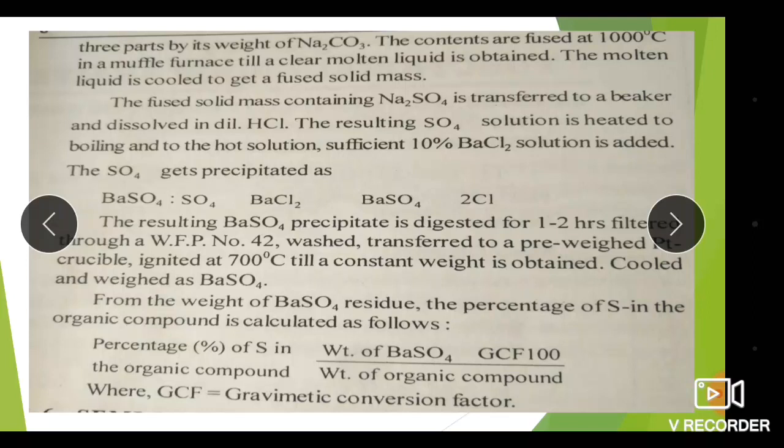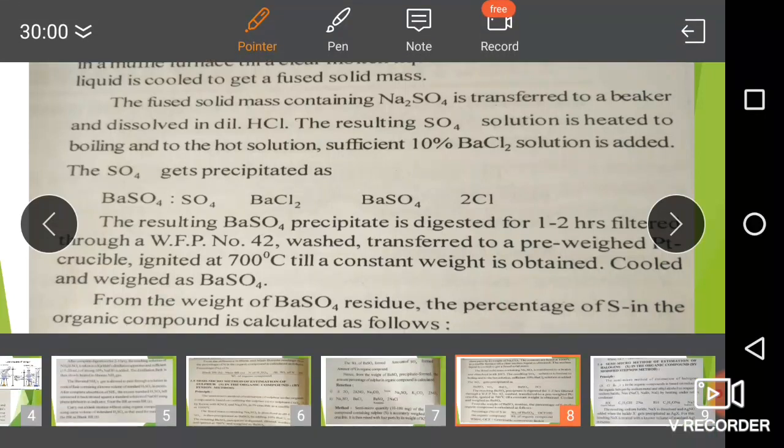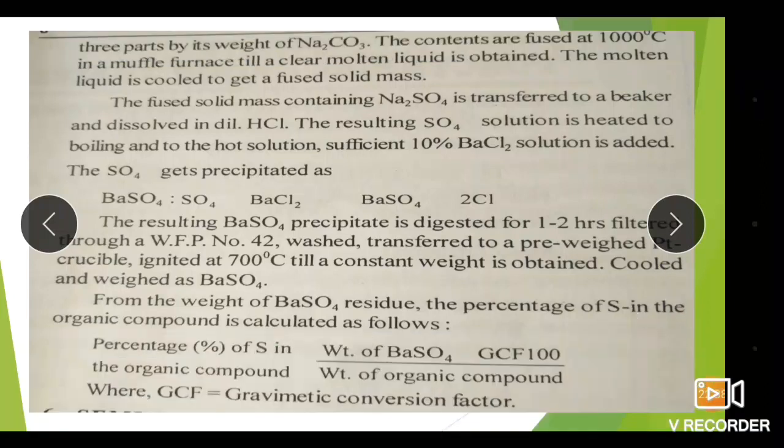The resulting BaSO4 precipitate is digested for 1 to 2 hours, filtered through Whatman filter paper number 42, washed, transferred to a pre-weighed platinum crucible, ignited at about 700 degrees Celsius till a constant weight is obtained, cooled and weighed as BaSO4.